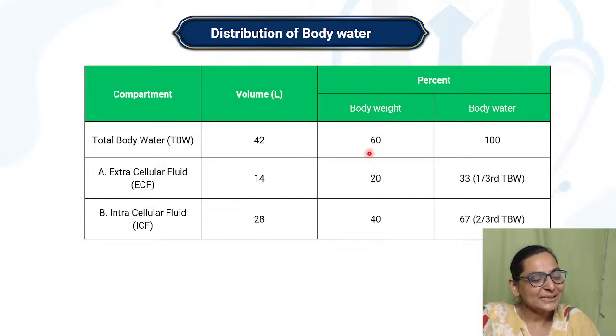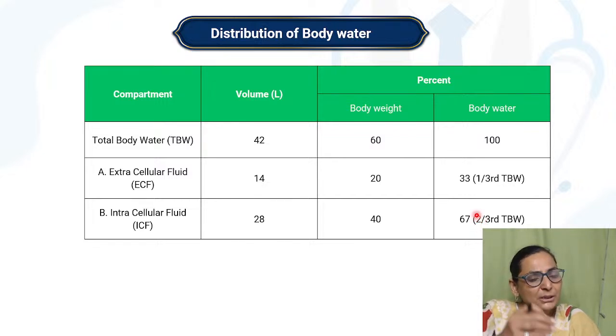So, in a man weighing 70 kg with 42 liters of water, 28 liters is going to be ICF and 14 liters is going to be your ECF. So ECF is 1/3 of total body water, and ICF is 67%, or 2/3 of the total body water.